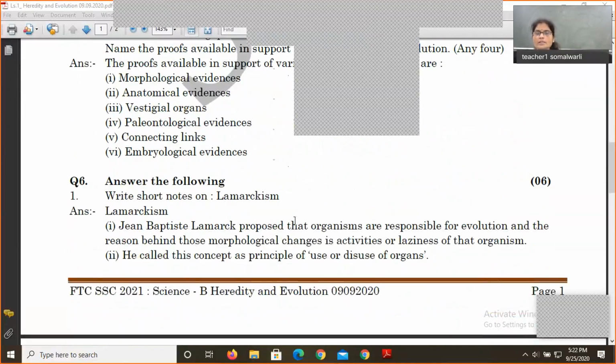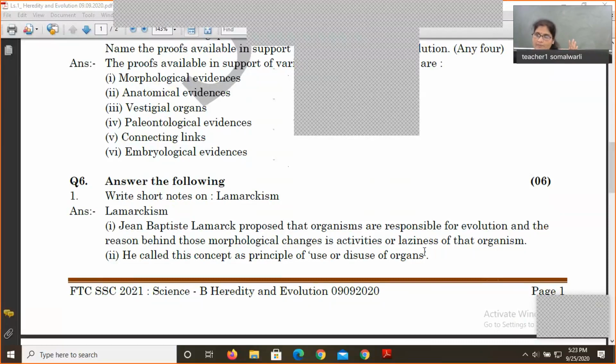Answer the following questions. Write a short note on Lamarckism. When you write this short note, first of all you should mention the name of the person. And then there are certain keywords that you should use in your answers. Let us see what those keywords are, one by one. Jean-Baptiste Lamarck proposed that organisms are responsible for evolution, and the reason behind those morphological changes is activities or laziness.